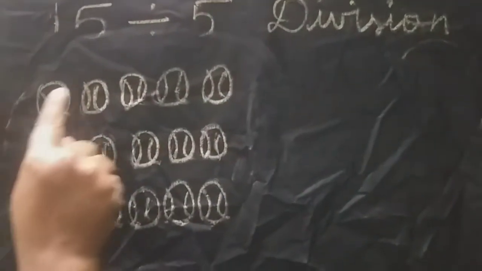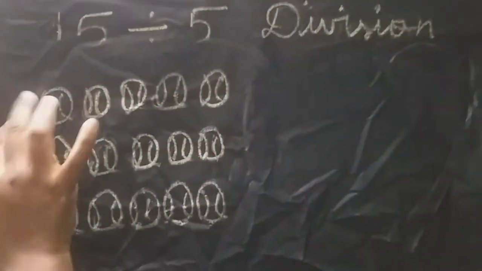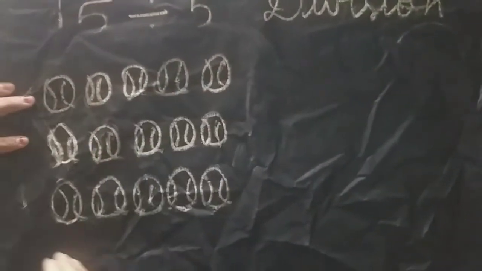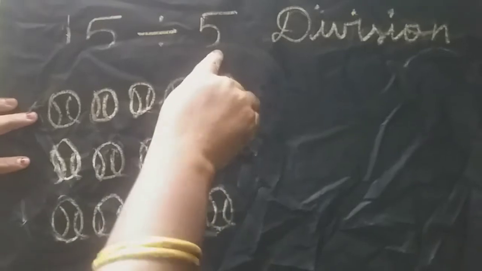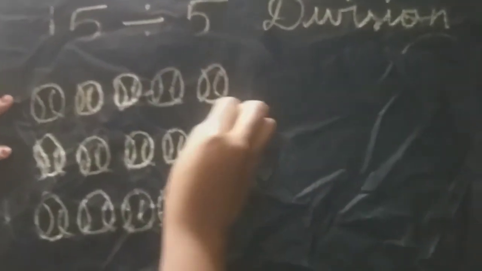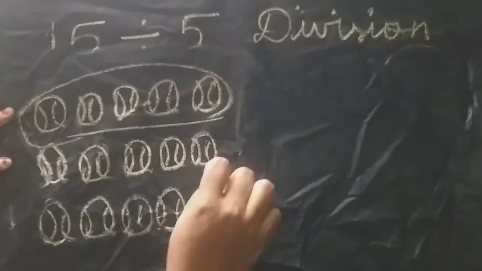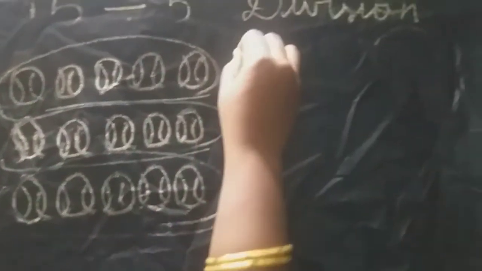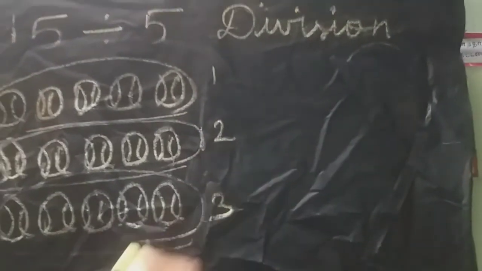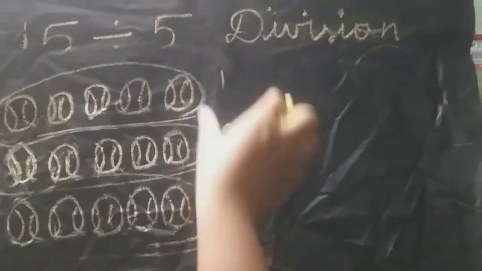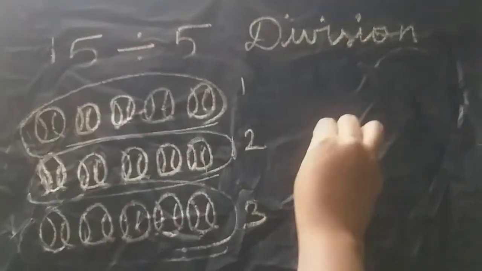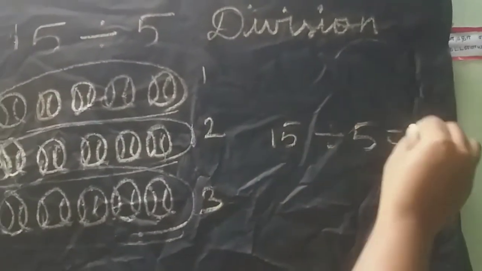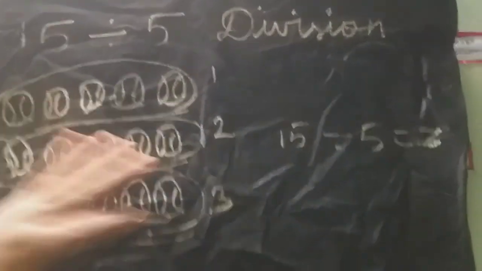Here 15 balls are there. We have to divide these 15 balls into 5 groups: 1, 2, 3, 4, 5. This is one group, and this is another group, and this is another group. So how many numbers in each? 1, 2, 3. So 15 divided by 5 equals 3, isn't it? And this is a division sum.